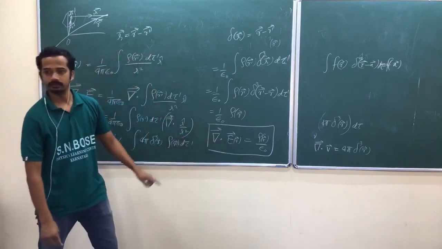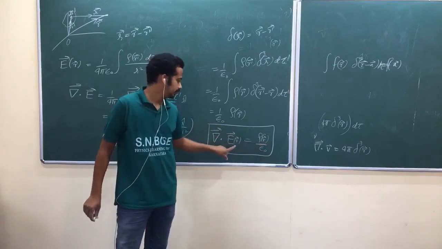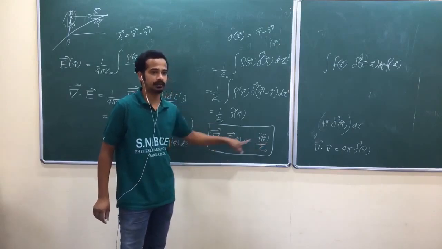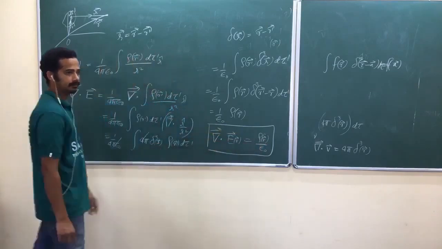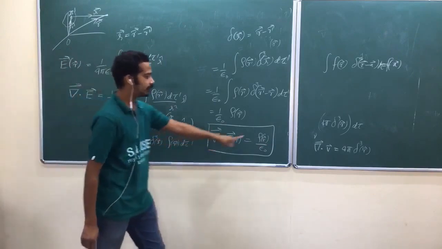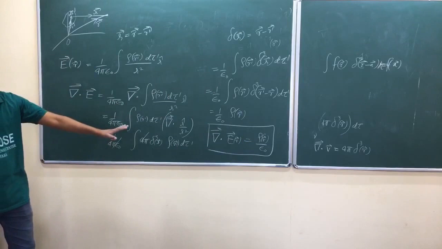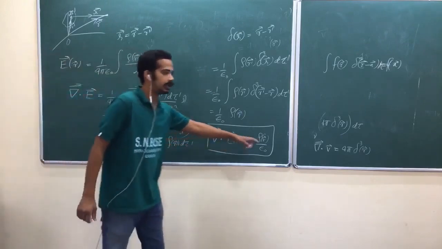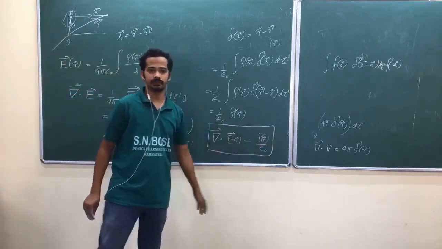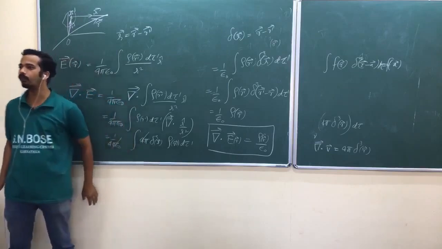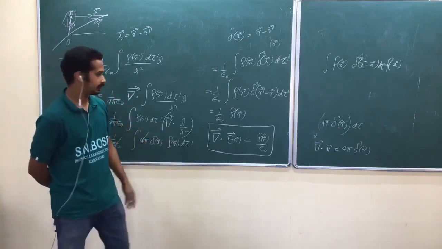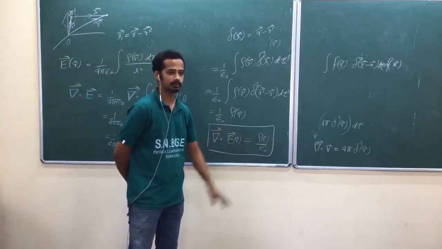Whenever there is a charge density, you will have divergence of electric field in that region. Charge density is zero means divergence of electric field is zero. You can't say electric field is zero. Remember, don't say electric field is zero. You can say divergence of electric field is zero. Divergence exists only when there is a source.